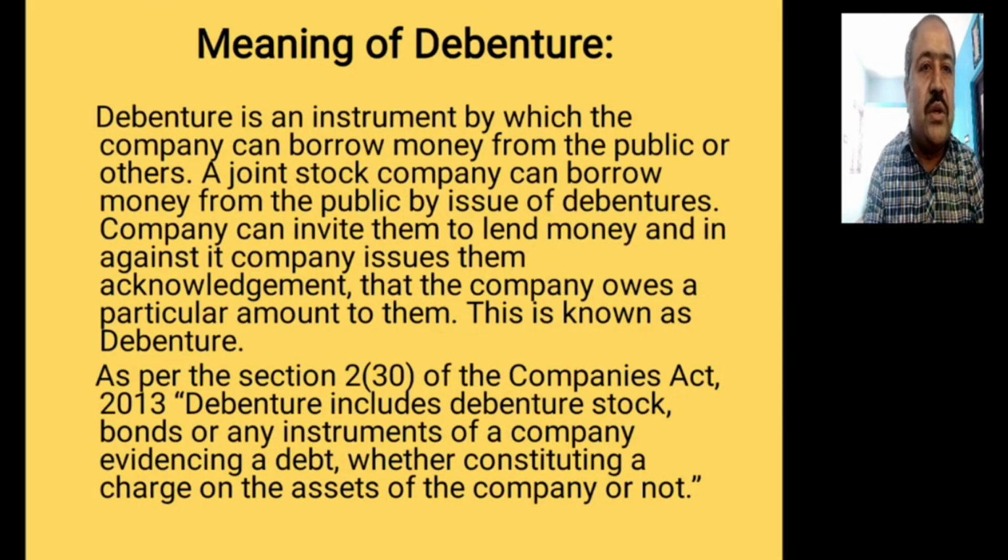Debenture is an instrument by which the company can borrow money from the public or others. A joint stock company can borrow money from the public by issue of debenture. Company can invite them to lend money, and against it the company issues them an acknowledgement that the company owes a particular amount to them, and this is known as debenture.